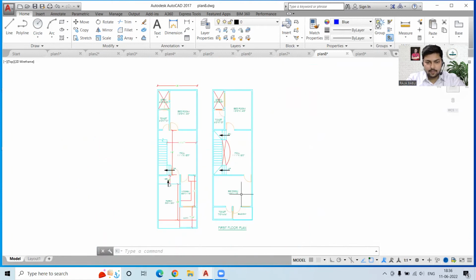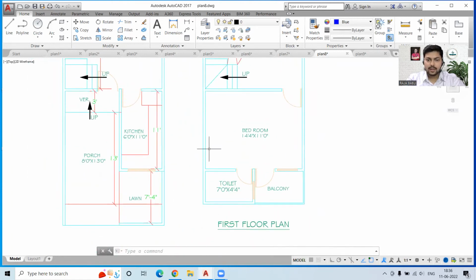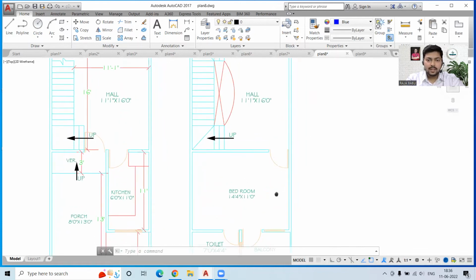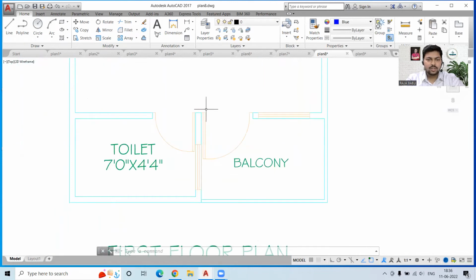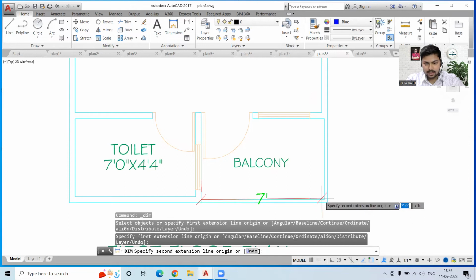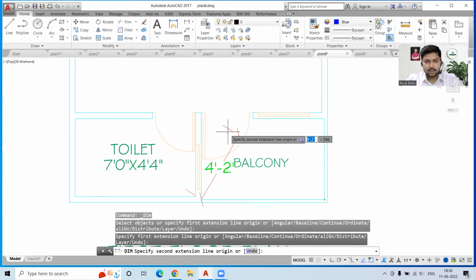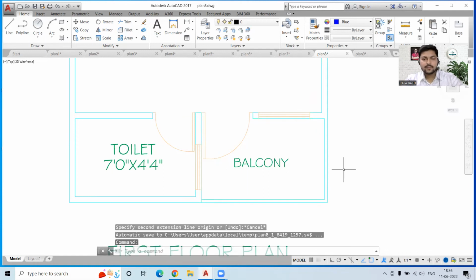Now on the first floor, this place, which we used for the kitchen and the porch, is being used as a bedroom, and we have the attached toilet over here. Then we have the space for the balcony, which is a very good space that has been provided over here. We can also check what the space is over here. Okay, so let's see. It is 7 feet 2 inches by 4 feet 10 inches. That is a good space.